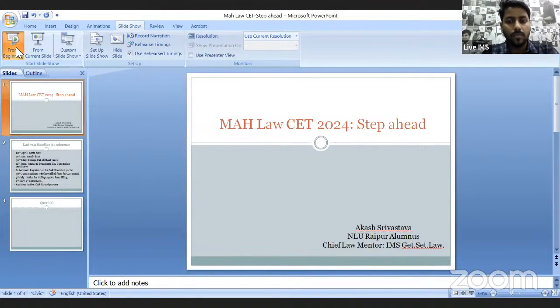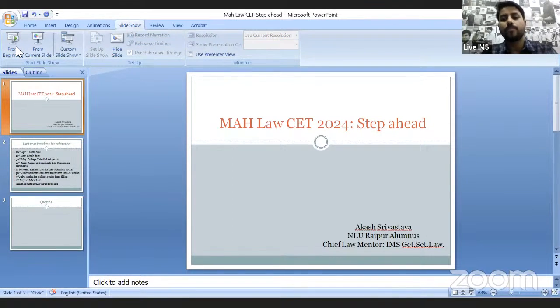So I guess give me 1 minute. I will share my screen, and then through that I will let you know the process. Again, I will ask all the students, can you see my screen? Is Maharashtra Law CET 2024 Step Ahead?